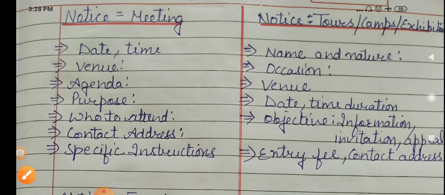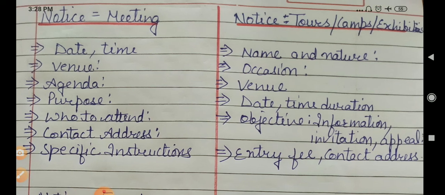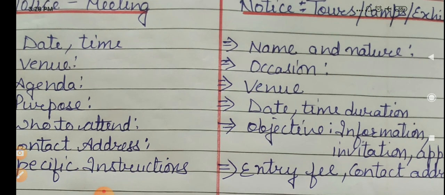Then, like if you are writing notice of tour and camps exhibition, then what you need to mention, first of all you have to mention name and nature, about what kind of it is, tour or camp or exhibition, that you need to mention in the nature of what kind of event it is going to be. Then if you have given any specific name, you can mention that, what is the occasion, why you are organizing that tour or camp.